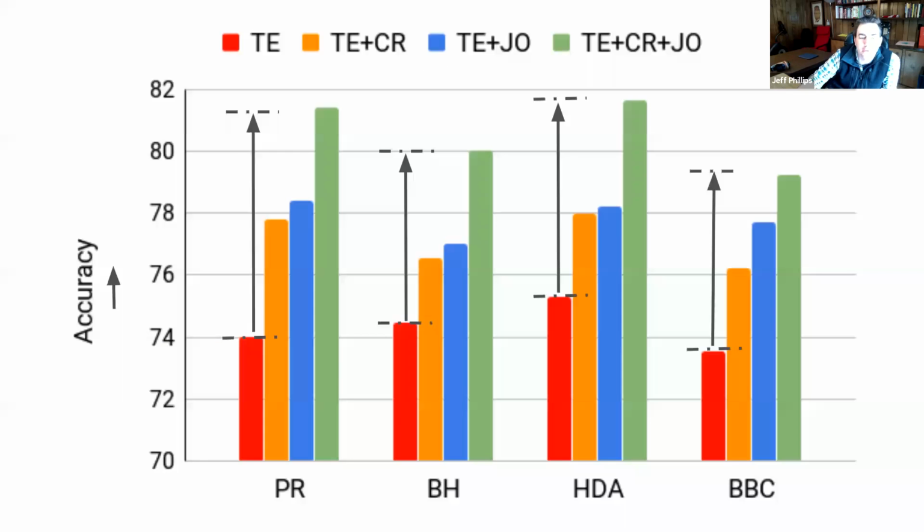Can you remind us what the PR, BH, HDA are? Oh, these are just data sets. PR is product reviews, BH is Bhav, it's the emotion data set. BBC, I think, is topic modeling. HDI, I forgot the full form. So these are data sets, the y-axis is accuracy, and the task is textual entailment. And I'm adding consistency regularization and the joint objective separately, and then adding all of them together to see how the performance improves.